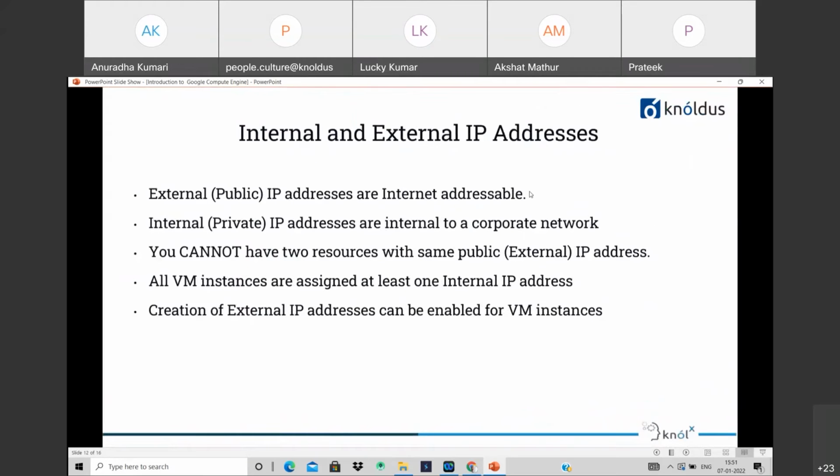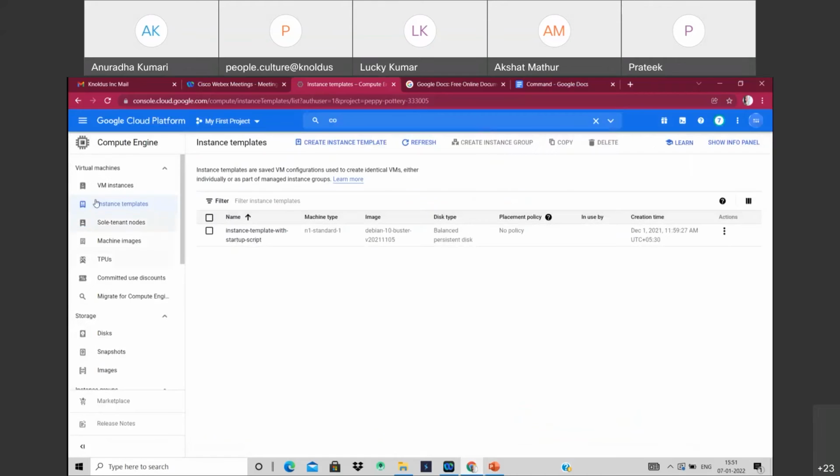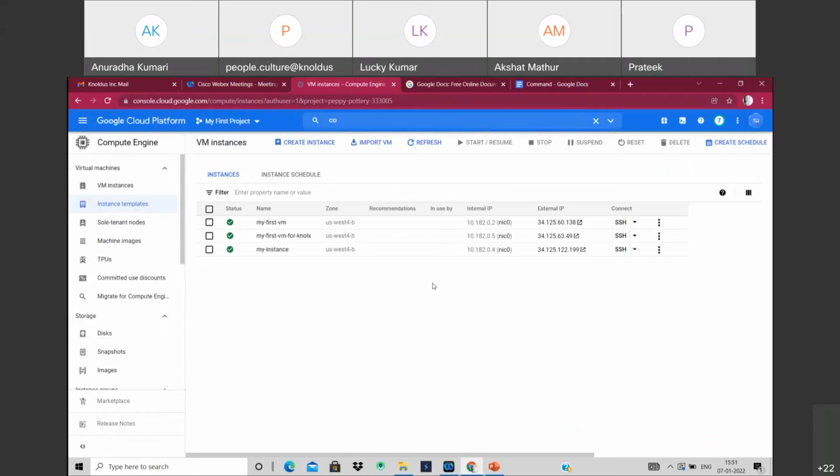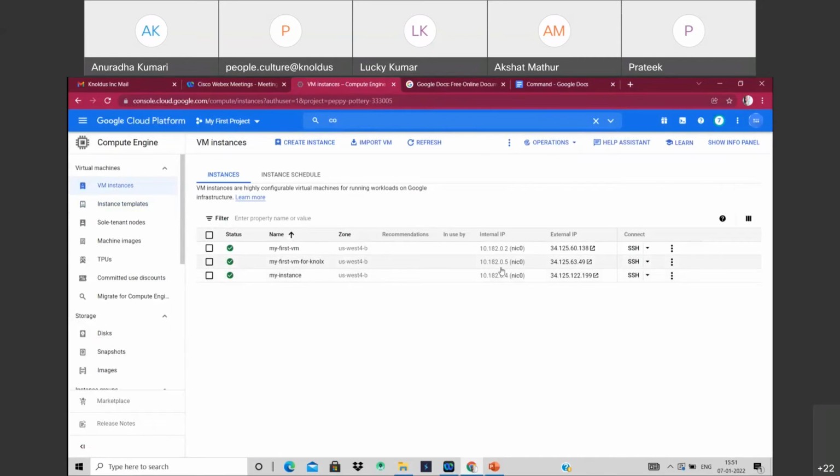The next and almost last slide is internal and external IP addresses. We already saw these when we created an instance. There is an internal IP and an external IP. External IP addresses are internet addressable.